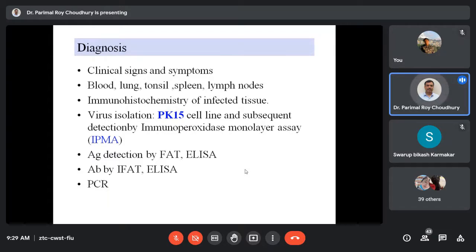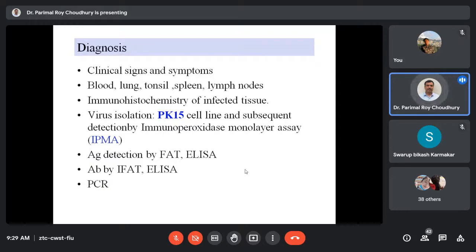Okay, so for that we need to collect clinical samples that obviously include the blood, the PBMC cells, peripheral blood monocytes, as a source of the virus. We can collect the lung tissues after postmortem, tonsil, spleen, lymph node. These are the things, including the bone marrow. Bone marrow can also be collected for specific detection.